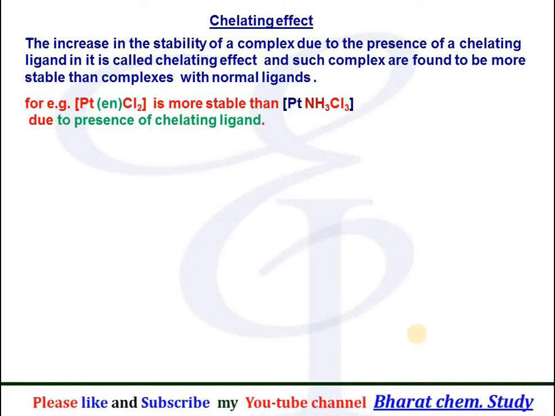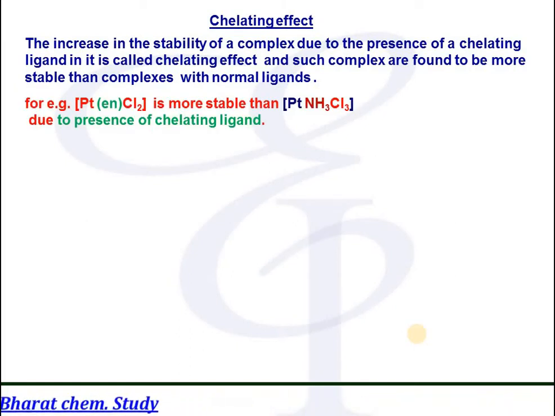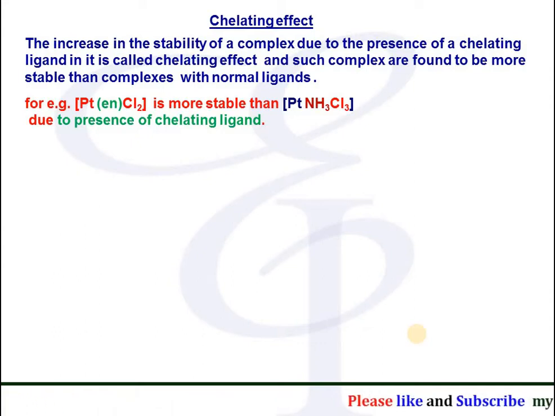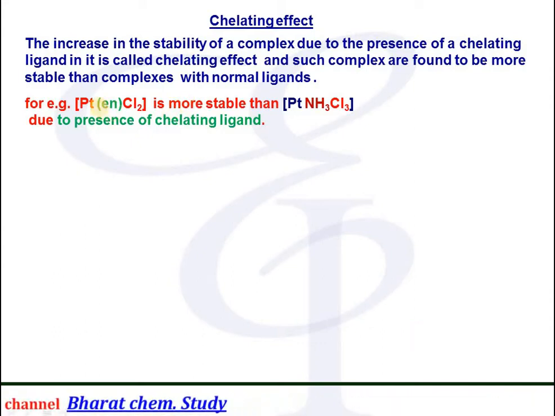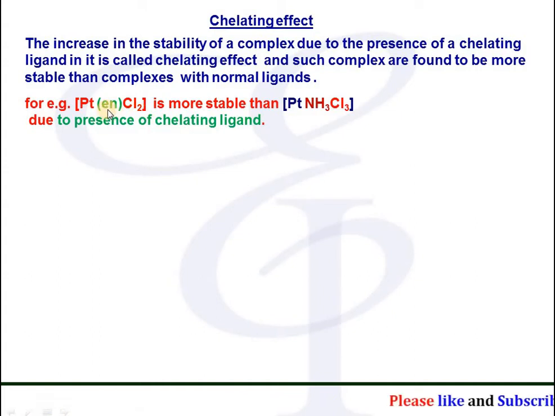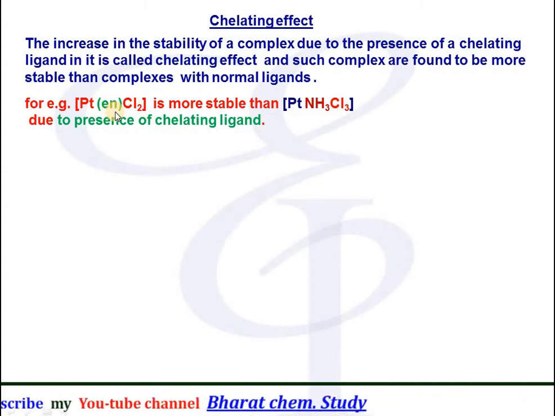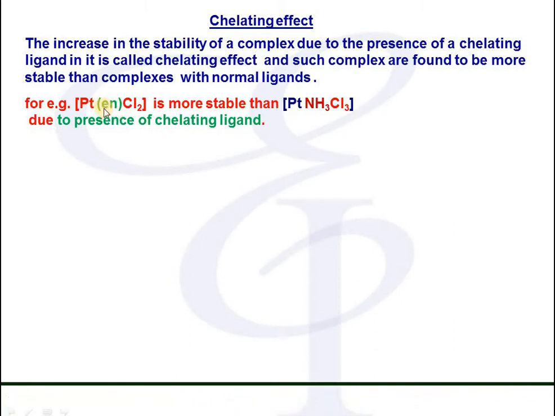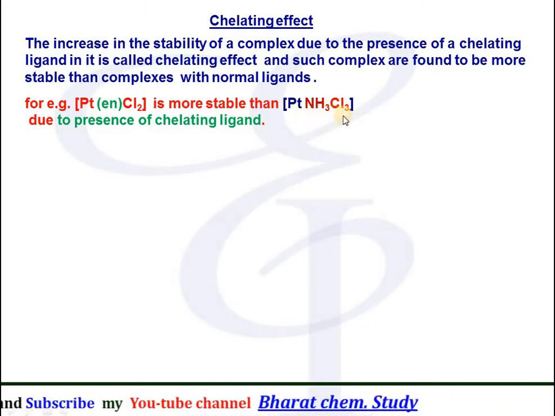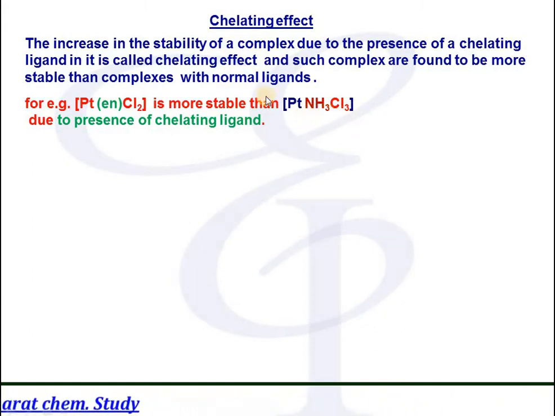For example, Pt(en)Cl2 is more stable than Pt(NH3)Cl3 due to the presence of a chelating ligand, because Pt(en)Cl2 contains the chelating ligand ethylene diamine. Therefore, it forms a ring type structure, and due to the presence of the ring type structure, it has more stability. Whereas Pt(NH3)Cl3 does not contain any chelating ligand, therefore it is less stable than Pt(en)Cl2.